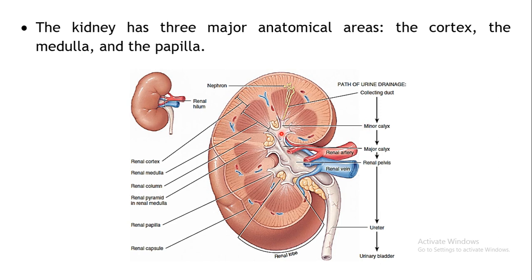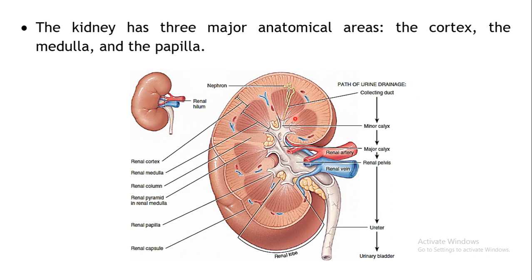From the minor calyx it will go into a little larger area where several minor calyces join together to form the major calyx. So from several regions of the medulla, it will gather the urine over here, and from the major calyx it will move into the renal pelvis. It is a still broader area, and from the renal pelvis the urine is drained into the ureters, and then it will go towards the urinary bladder.